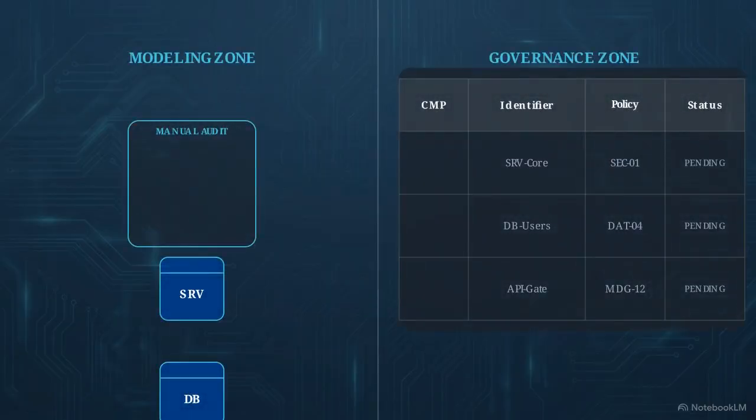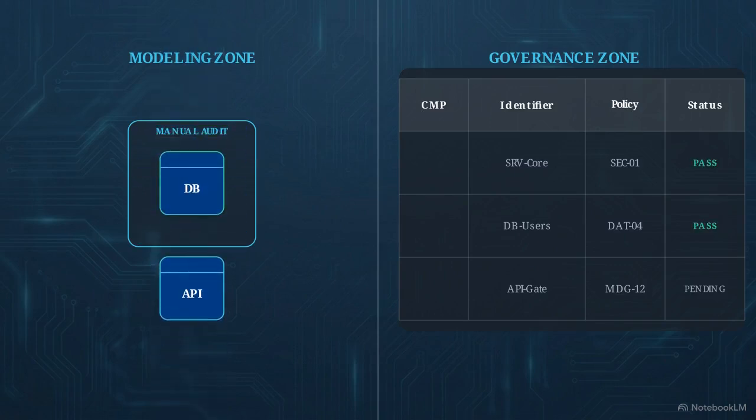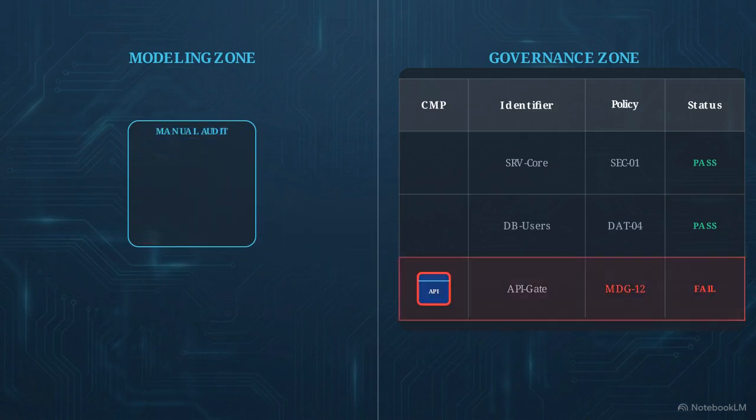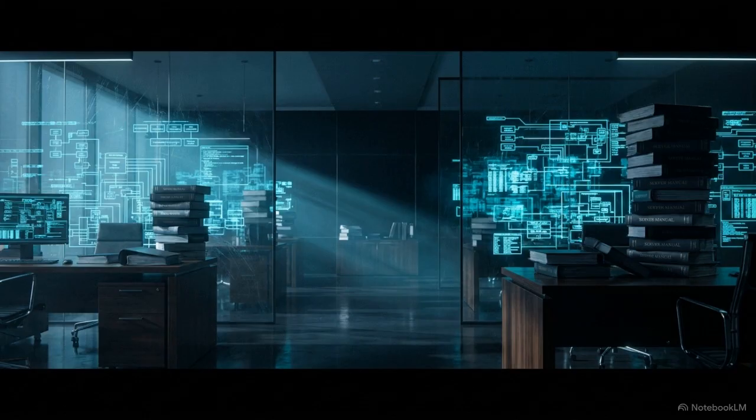Then there is the friction of governance. Enforcing custom modeling standards means manually checking every new element against complex rule sets. Even tracking these requirements usually involves updating endless, obsolete spreadsheets. It creates a difficult situation.